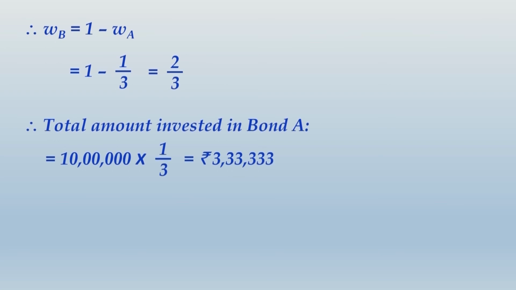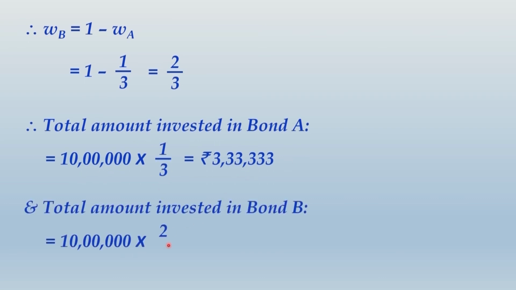In our given example, rupees 10 lakh is the present value of the investment, correct? So 1/3 of the present value of investment you have to invest in bond A, and in bond B it will be 2/3 of the present value, so that will be 6,66,667 in bond B and 3,33,333 in bond A. Keep note of one thing very well, that 1 by 3 and 2 by 3, which are weights of bond A and B, must necessarily be multiplied to the present value of investment, which in our case is 10 lakhs. So note down this whole thing and then we shall move ahead.